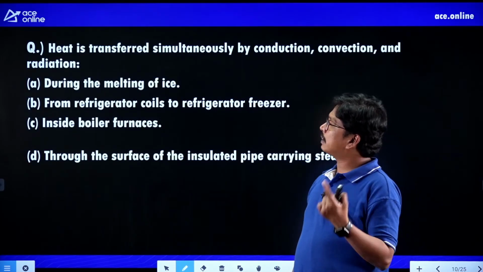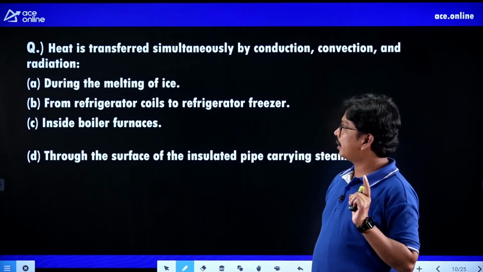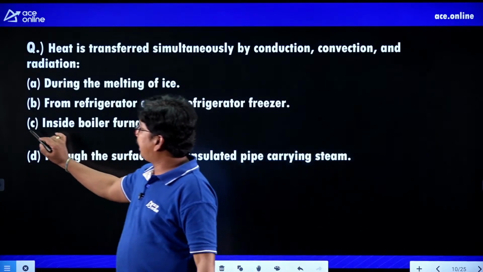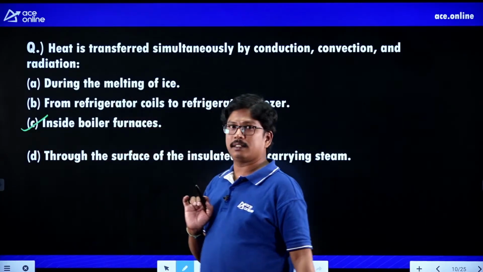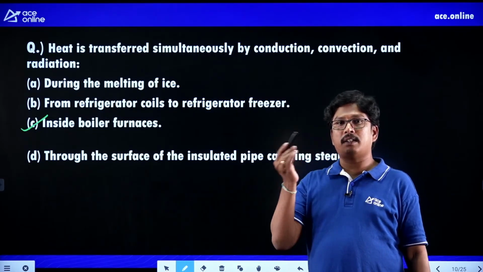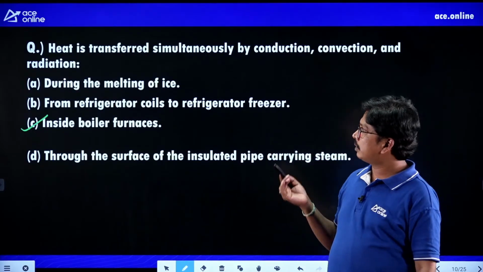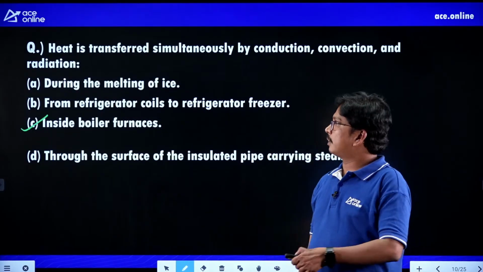The answer is inside the boiler furnaces, where heat is transferred by the sequence of conduction, convection and radiation. Clear, students? So try to remember all these things.